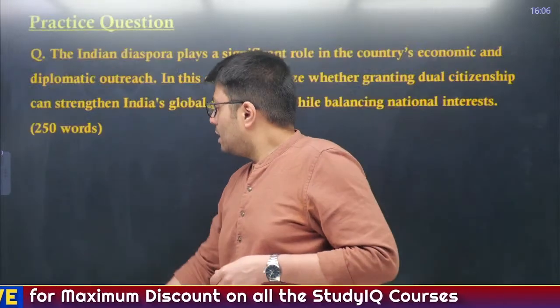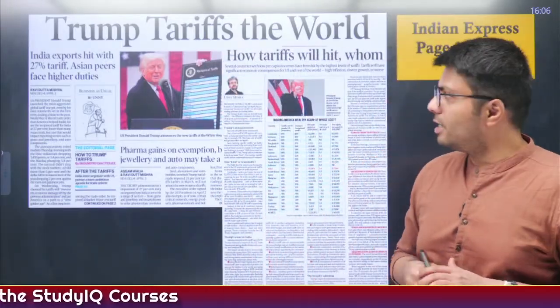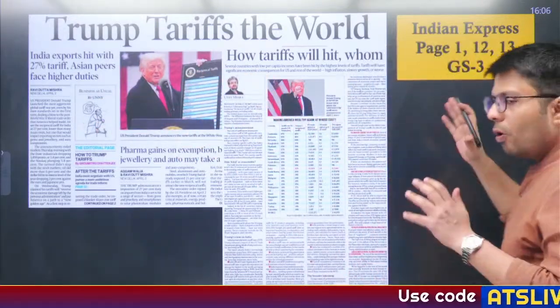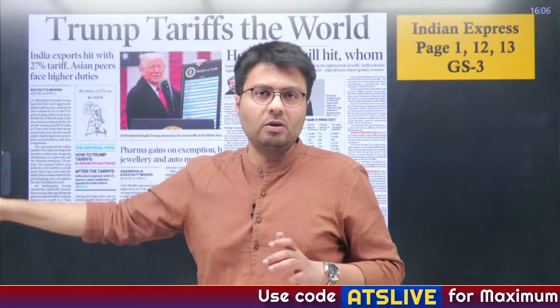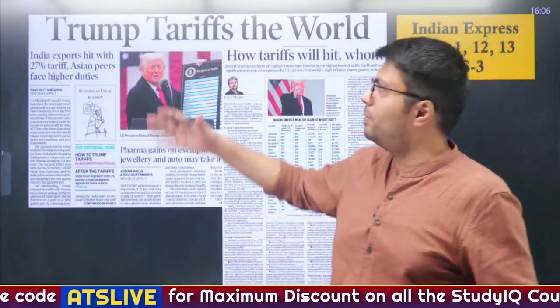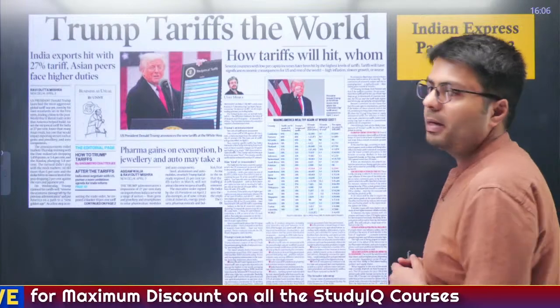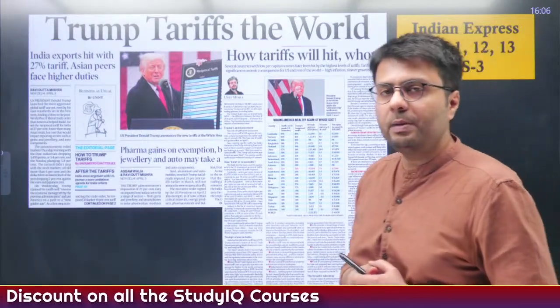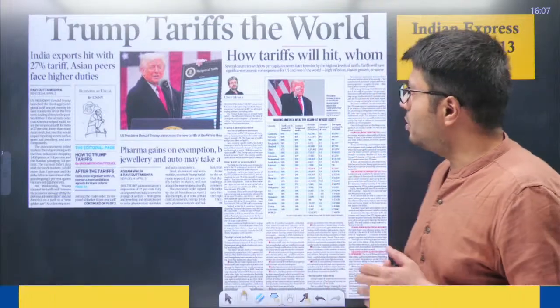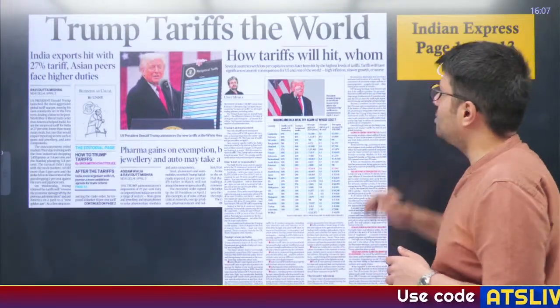Yes. Now, this is the article that we are going to start our today's discussion with. This is the first page of the newspaper and this is the explained section. Also, we'll take a look that other articles also have appeared in the newspaper. So, the biggest news of our today's newspaper is imposition of reciprocal tariffs by the US administration led by President Trump on almost all major trading partners of US. So, this is the subject of our today's discussion. This is relevant from world trade perspective. That is a part of the economy syllabus. Right.